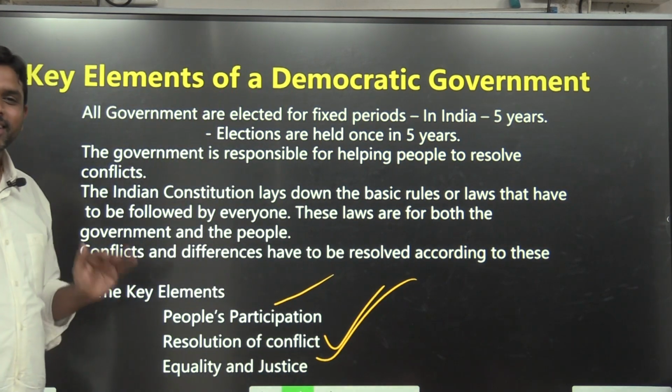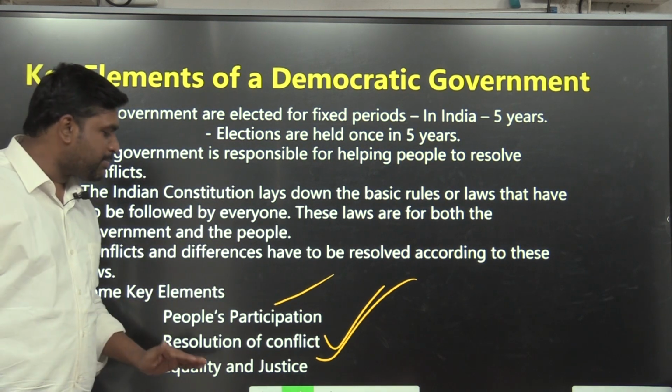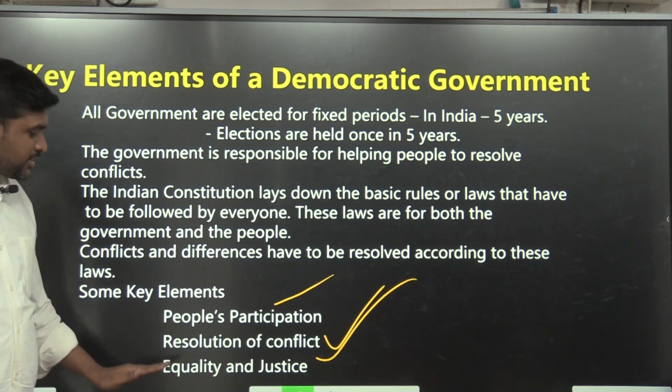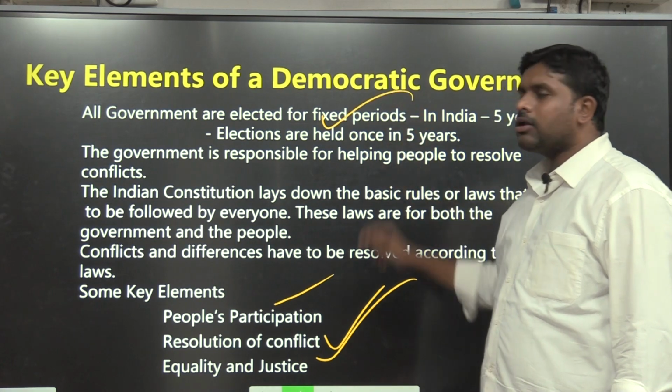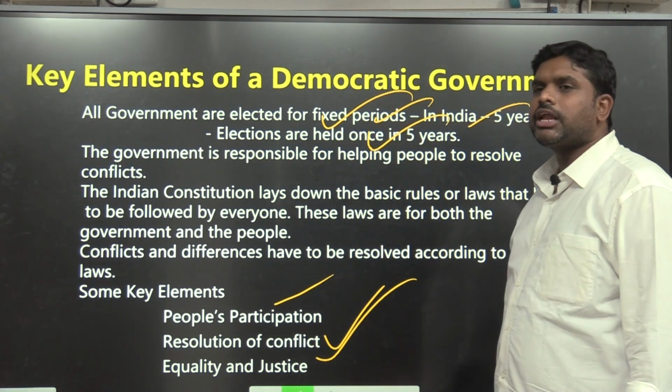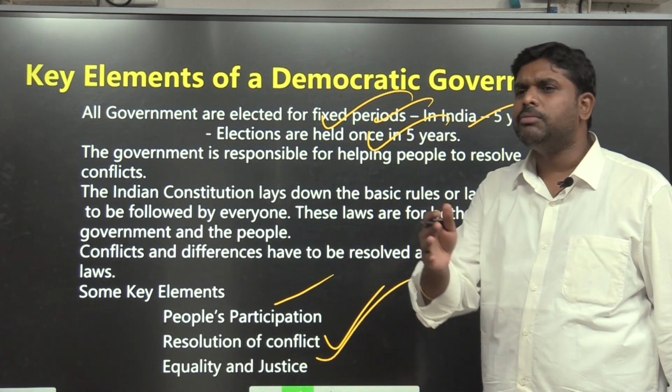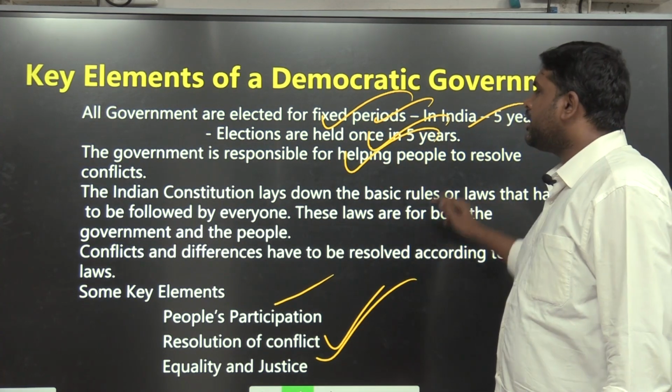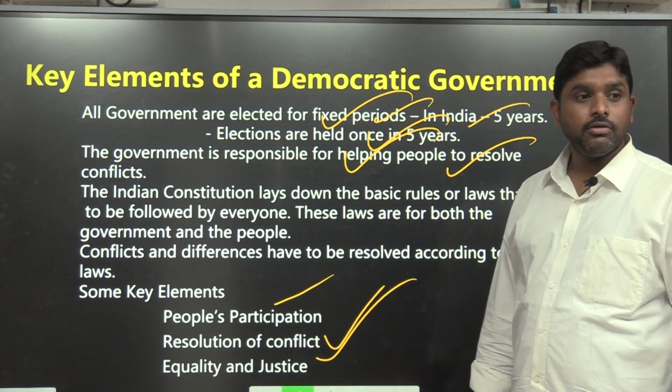Key elements of democratic government: people's participation, resolution of conflicts and equality. All governments are elected for fixed periods, in India, 5 years. Elections are held once in 5 years. So guarantee will be there, clarity will be there. The government is responsible for helping people to resolve conflicts.